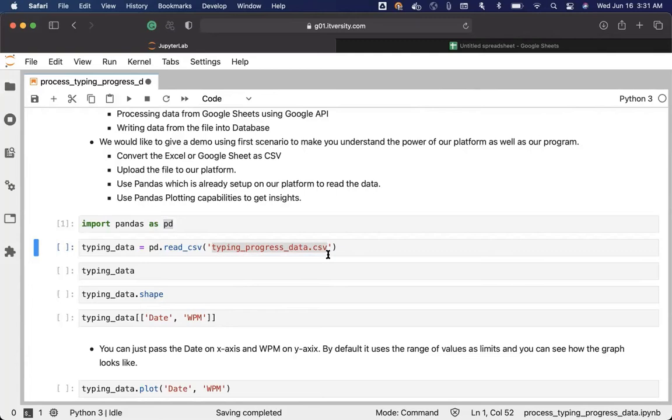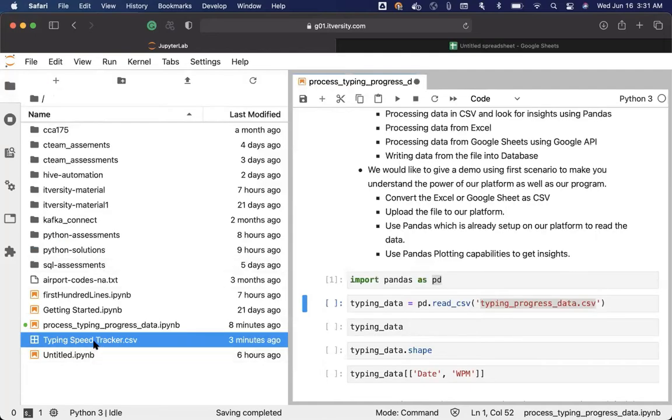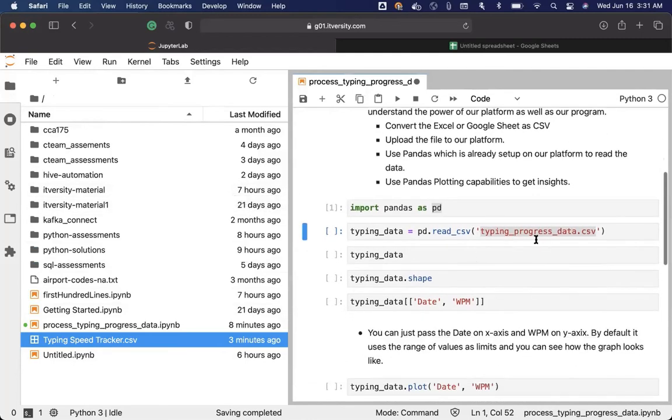When you are practicing, if you run into any issues passing the file name, just let us know. We will troubleshoot and tell you what is the right path you should be providing here. For now, as both are at the same level, as I have given the correct file name here, let's review the file names. The file name is typing speed tracker.csv with spaces here, but when it comes to the content, it is typing_progress_data.csv, and hence this is not the right one. It will not work. So I have to replace the file name.